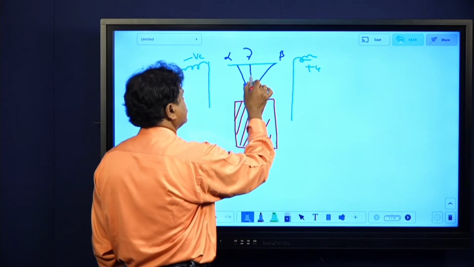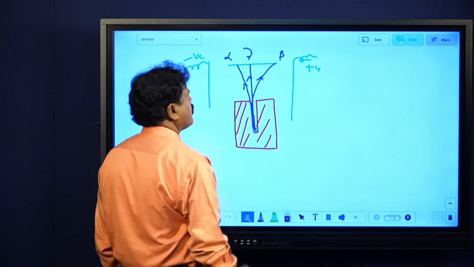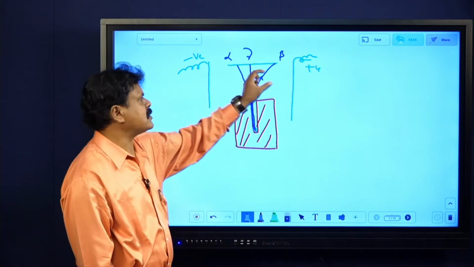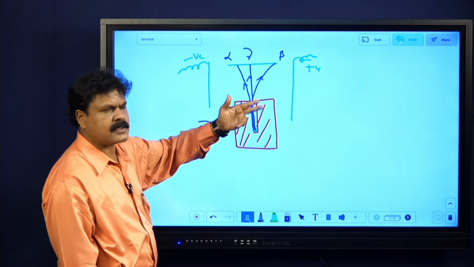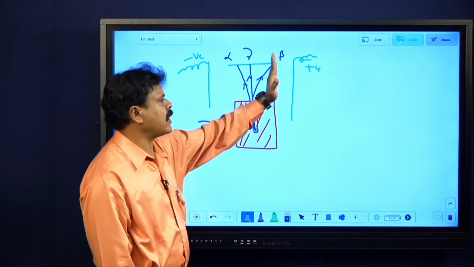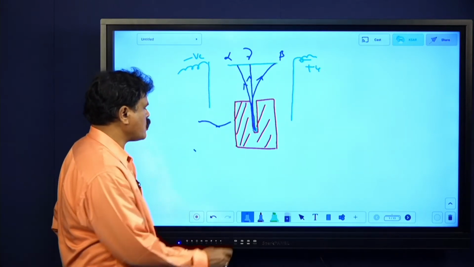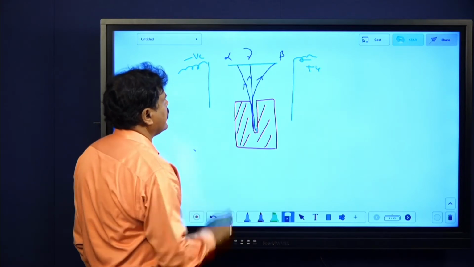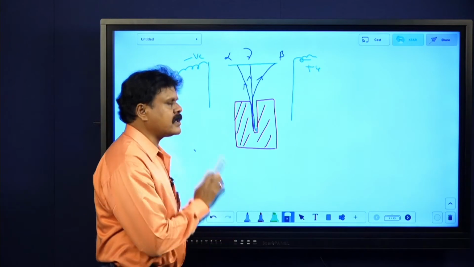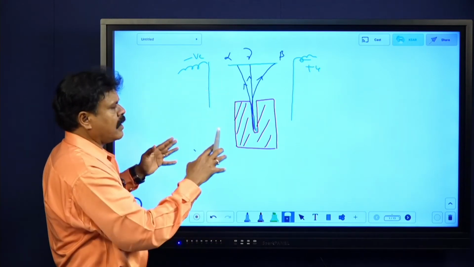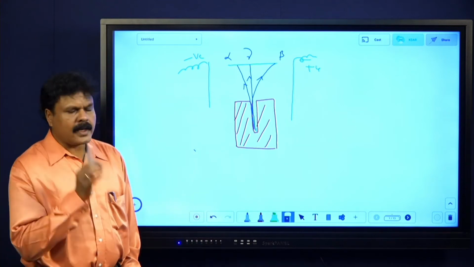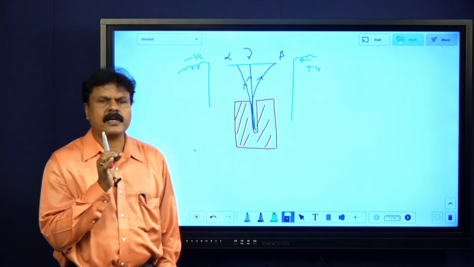So these are the radiations here, but while writing properly, try to write beta rays bending to a greater extent, because beta rays are light particles compared to these, they will be moving away. These are the radiations you are getting here, alpha, beta and gamma. That is an experiment, and of course it will be done in an evacuated chamber. That's a different thing.